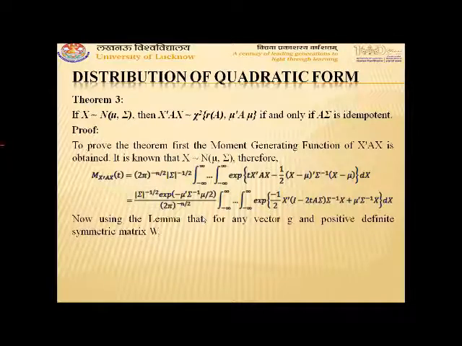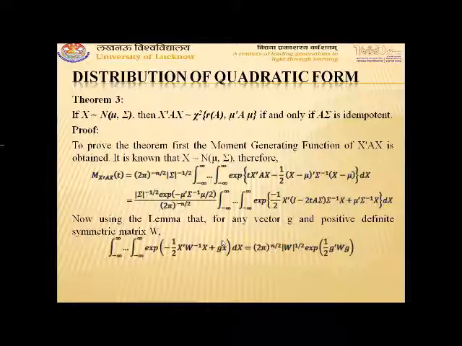Now, using the lemma that for any vector G and positive definite symmetric matrix W, the integral of exponential minus half x W inverse x plus Gx is equal to 2 pi whole power n by 2 determinant of W power 1 by 2 exponential half G transpose WG, we can easily obtain this integration.